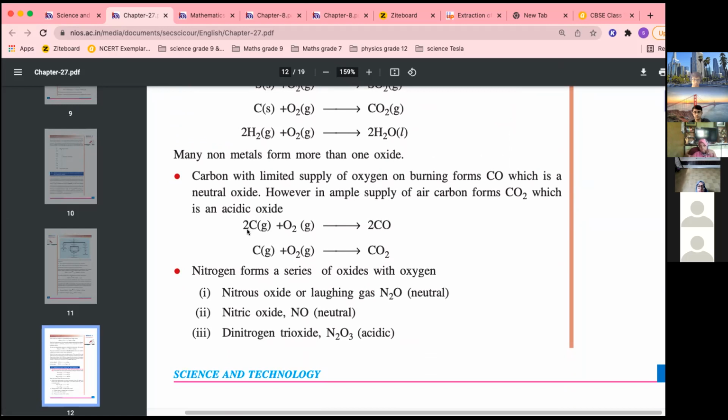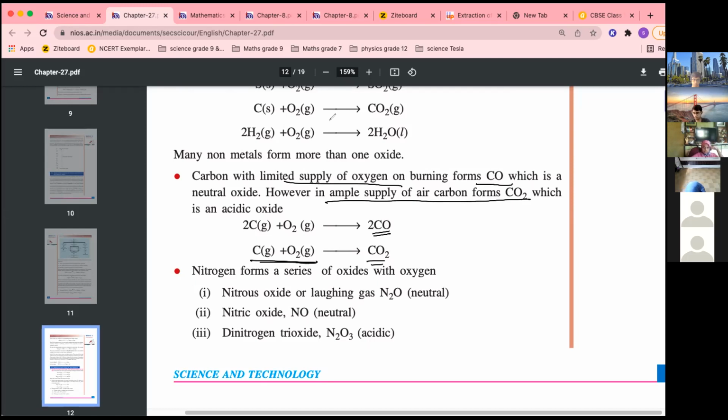When carbon is burnt in the absence or scarcity of oxygen, then it is carbon monoxide. If carbon is burnt in a surplus of oxygen, then it is carbon dioxide. In ample supply of air, carbon dioxide is formed, and in limited supply of oxygen, carbon monoxide is formed.